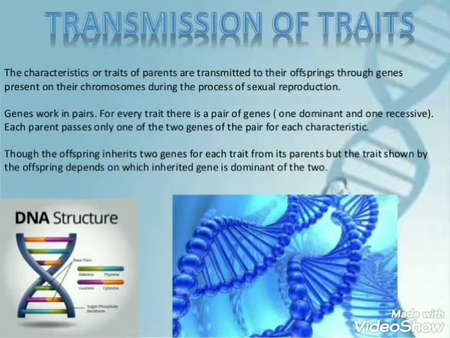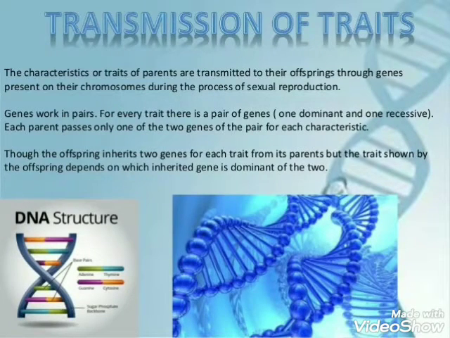Genes work in pairs. There is a pair of genes for each characteristic of an organism, out of which one is a dominant gene and the other is a recessive gene. Each parent possesses a pair of genes for each characteristic on a pair of chromosomes.